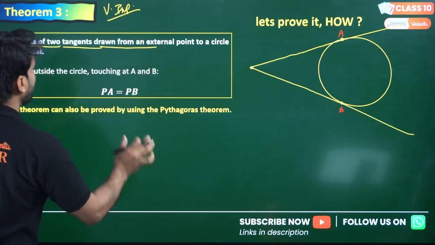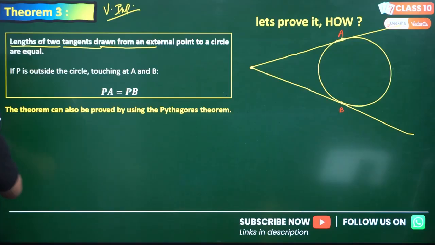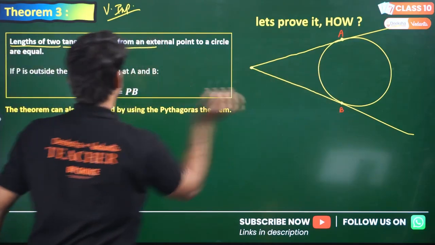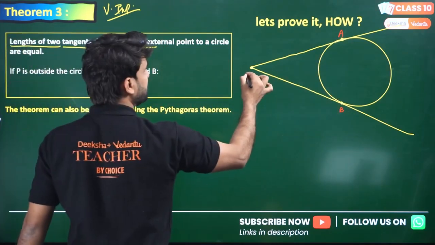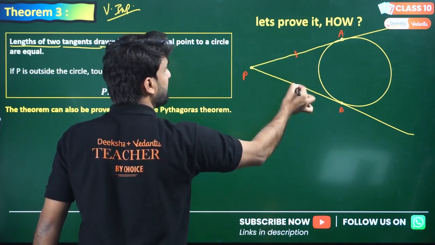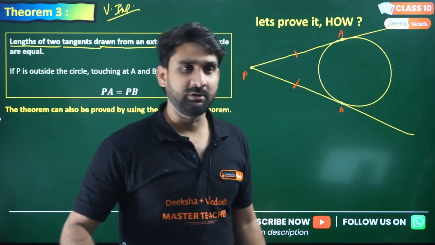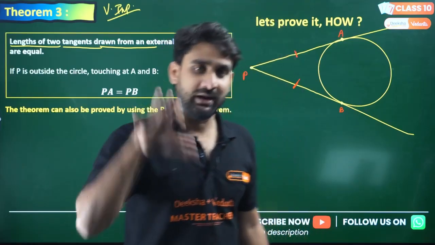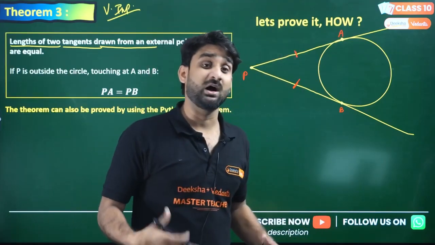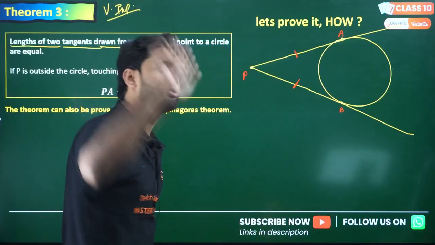But we have to prove that if we draw tangents from any external point, the tangents are equal to each other. I'm calling this A and this is P. This point is P here, my lovely kids. And these tangents are always equal to each other. This is the theorem. But the question might be arising in your mind, my dear kids: how, sir, how can you say this? Is there any mathematical proof? Let me show you the proof.